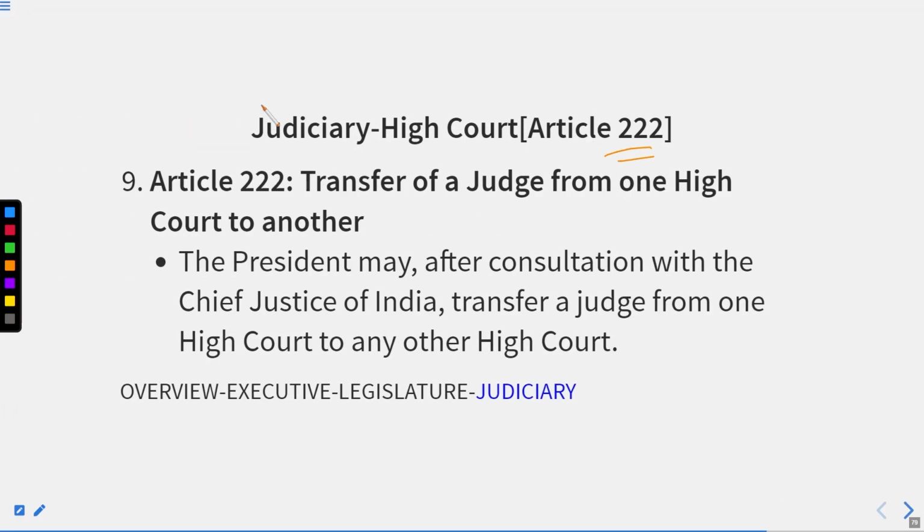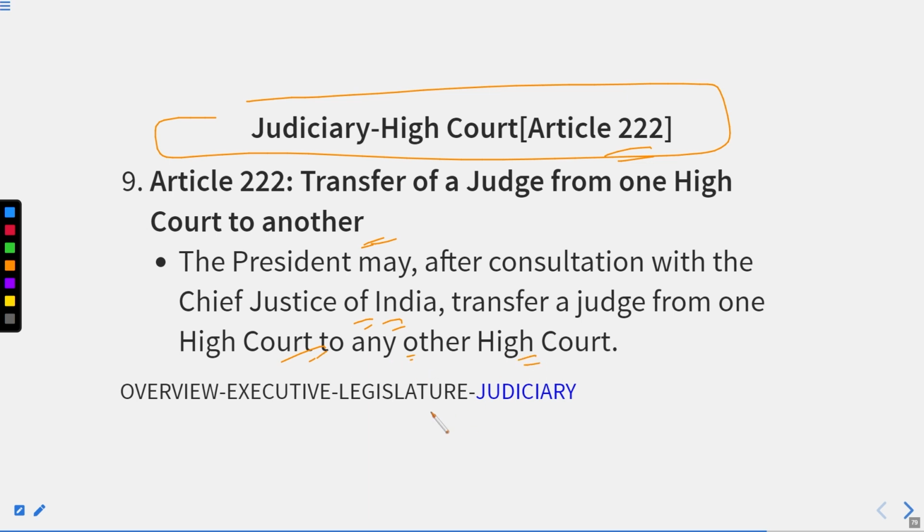Thereafter, we have Article 222, transfer of judge from one high court to another. The President may, after consultation with the Chief Justice of India, transfer a judge from one high court to any other high court. Okay, suppose we have the High Court of State A, and here is the High Court of State B. We have 31 judges here and only 27 judges here. In such a case, you will find the number of judges here is quite fine in comparison with this one.